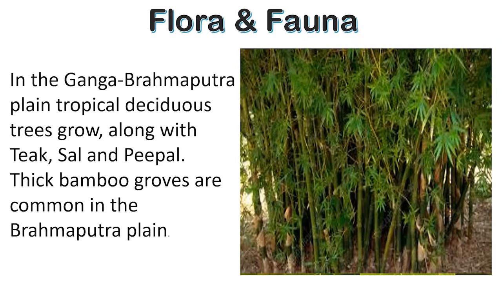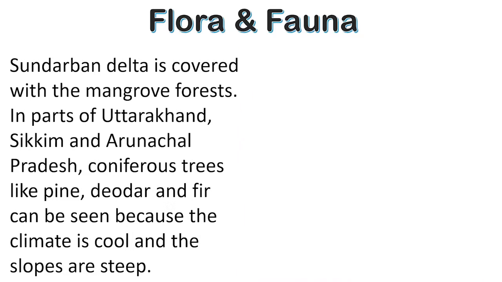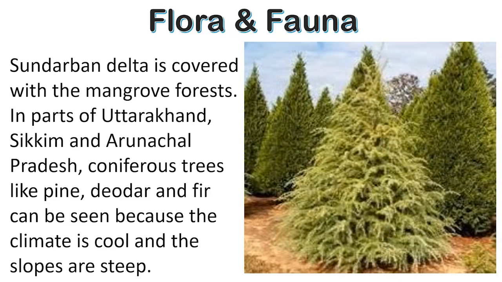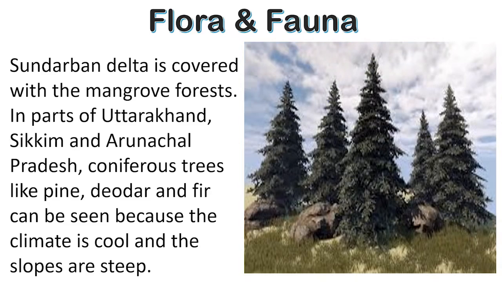The Sundarban Delta area is covered with the mangrove forest. In parts of Uttaranchal, Sikkim, and Arunachal Pradesh, coniferous trees like pine, deodar, and fir can be seen because the climate is cool and the slopes are steep.